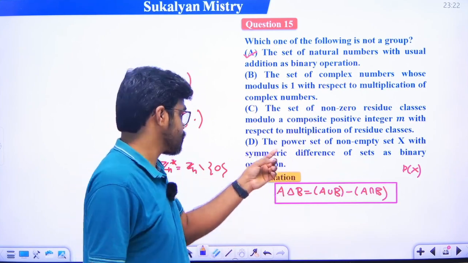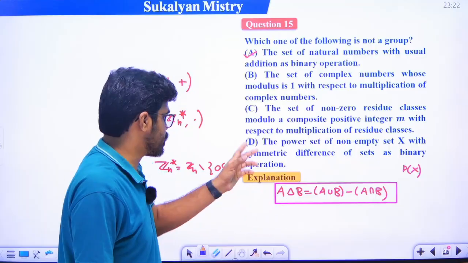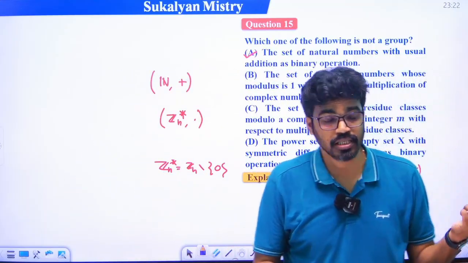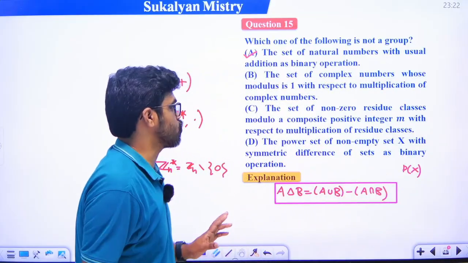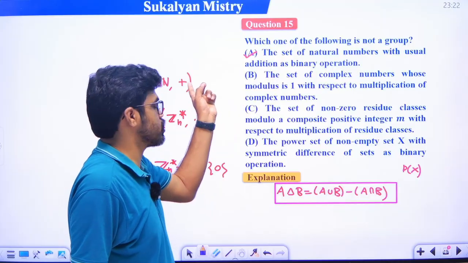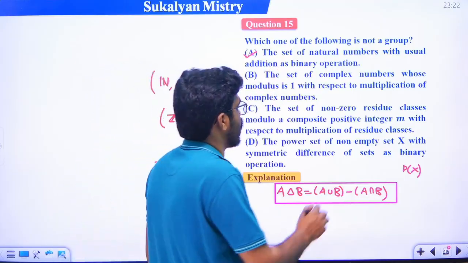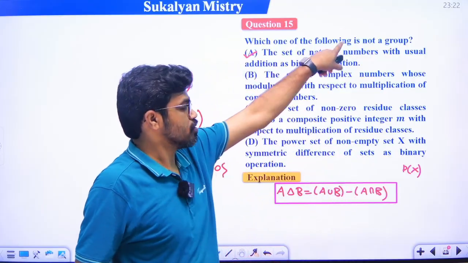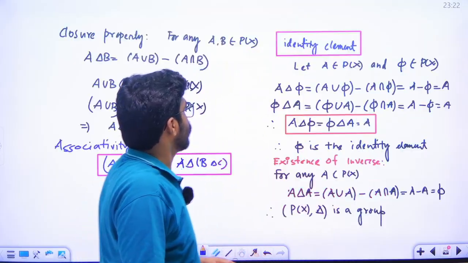Okay, so I have explained fully how this set forms a group. The power set of a non-empty set X with respect to the symmetric difference forms an abelian group. Basically this is a group as well as an abelian group. So which option is correct? Which is not a group? The set of natural numbers with respect to addition is not a group. So this is the correct answer, option A, because it is not a group. Okay?